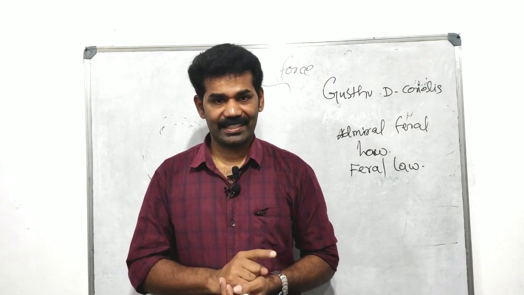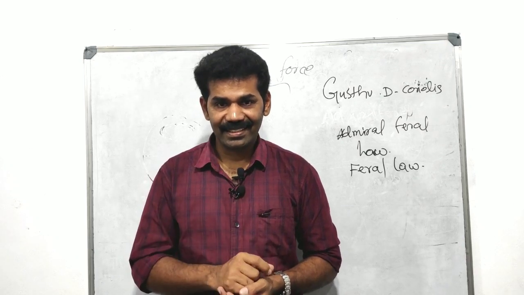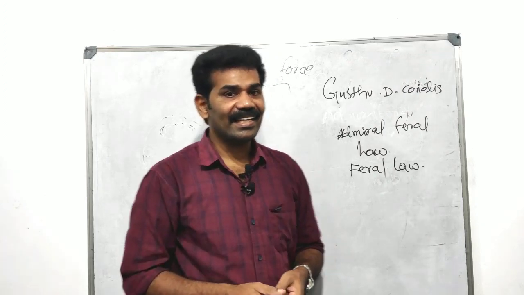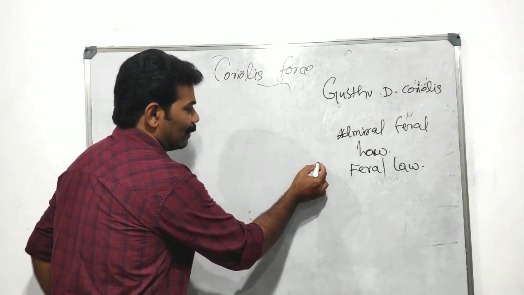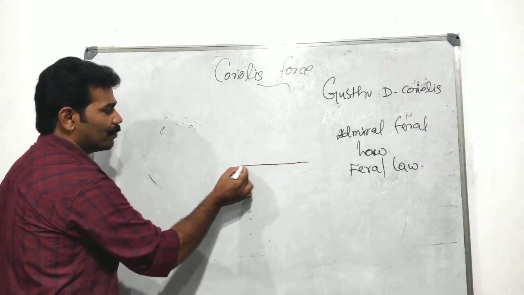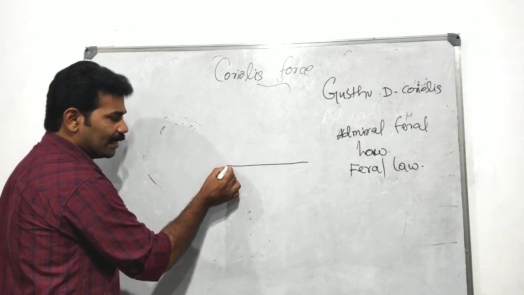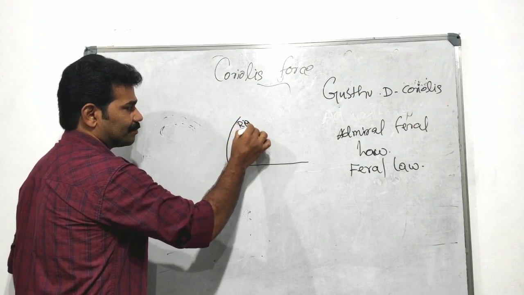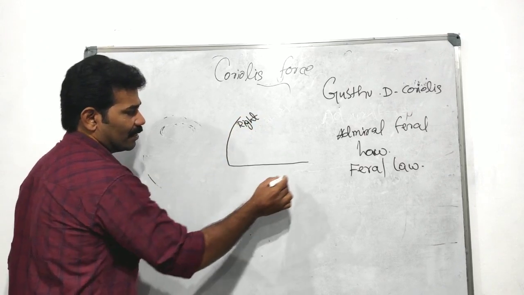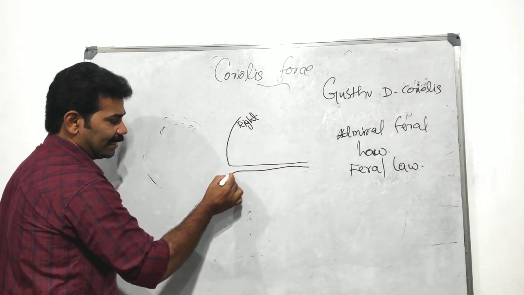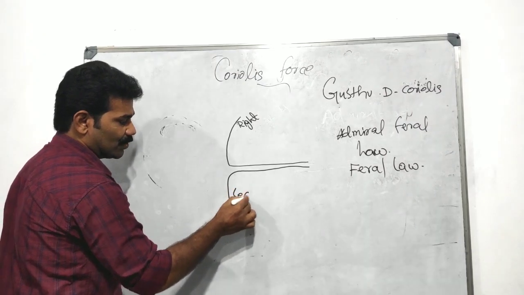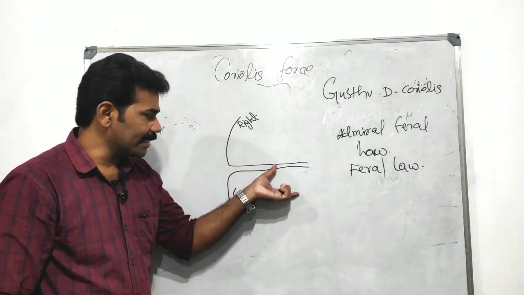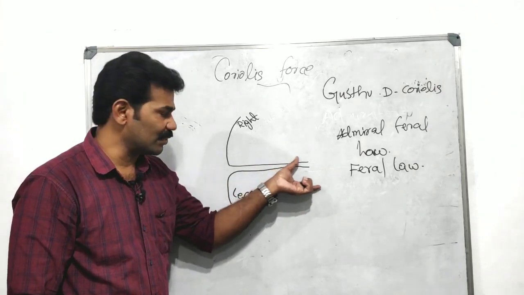I think that you have got it. Have you understood? Yes. You can see with the help of the picture that a freely moving body gets deflected to the right in the northern hemisphere, and to the left in the southern hemisphere, due to the force generated as a result of the earth's rotation.